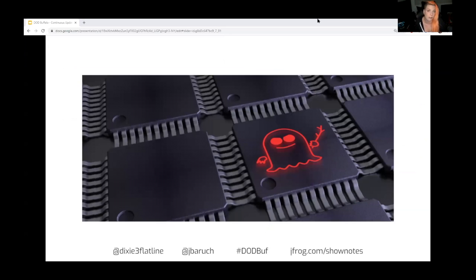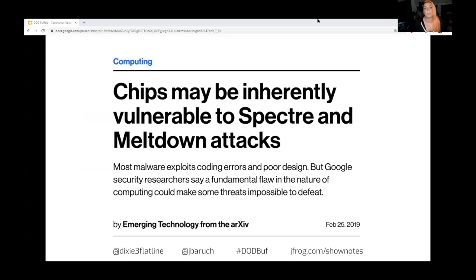Spectre and Meltdown went public a little more than a year ago, and people mostly talked about Meltdown because 10 lines of JavaScript could expose passwords from different parts of memory, and that's real bad, right? It's terrifying, but I think Spectre is the more dangerous of the two. The problem with Spectre is that while most malware exploits coding errors or bad design, Spectre exploits good design.